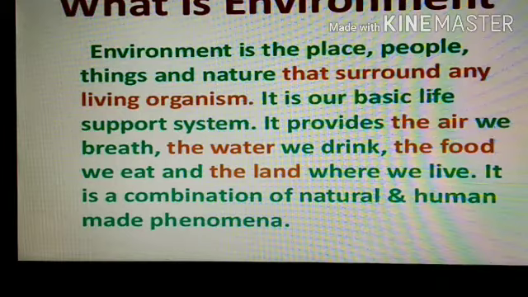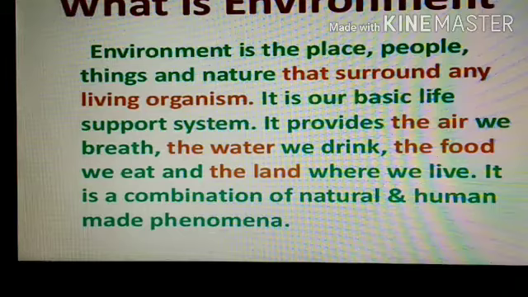So here is the meaning of environment. Environment is the place, people, things and nature that surround living organisms or living things. So it is our basic duty to take care of our environment. Why?